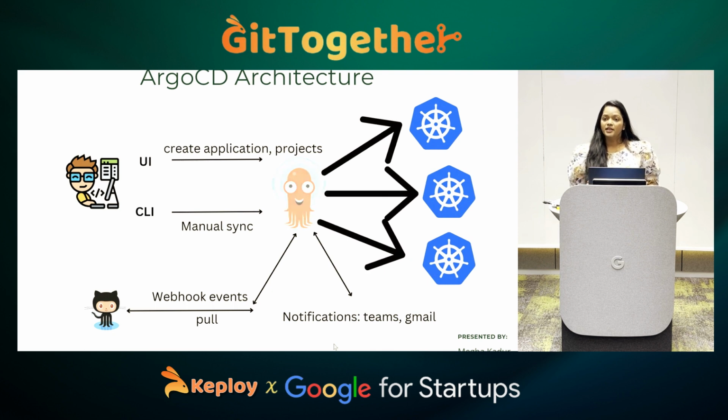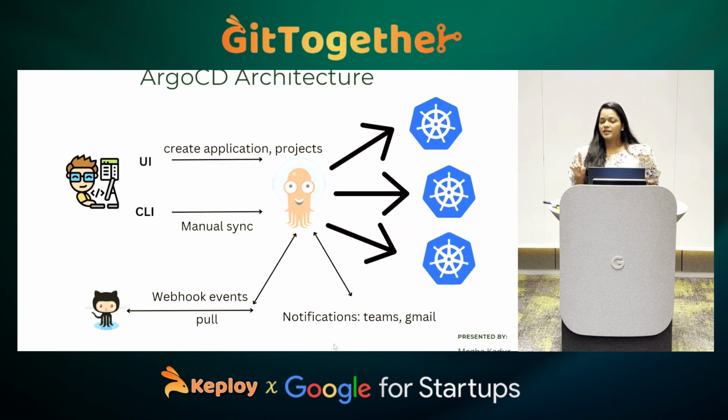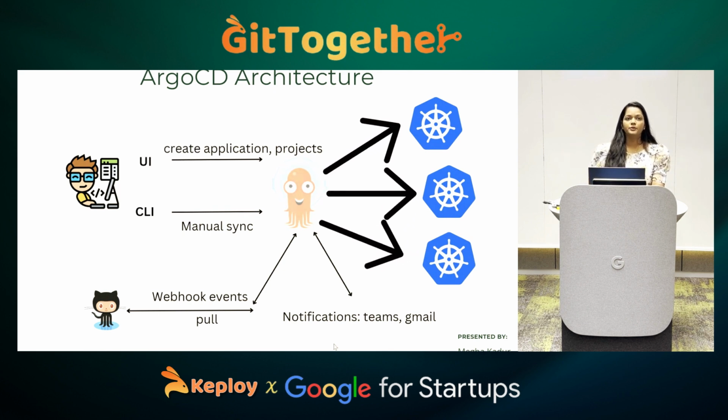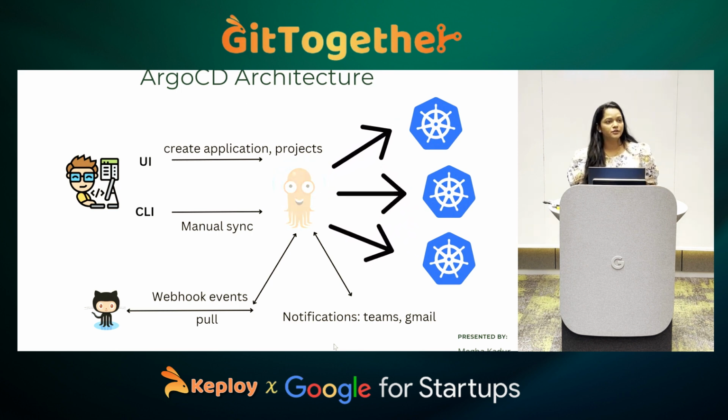You can install Argo CD in a single Kubernetes cluster, and you can deploy to multiple clusters around. So you don't have to install Argo CD in each and every Kubernetes cluster. You don't have to take that headache. You have to install it only once, and you can do multiple deployments in your different clusters.